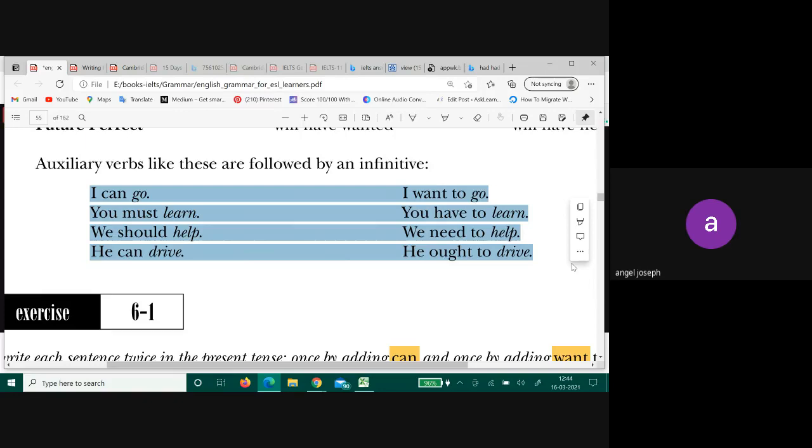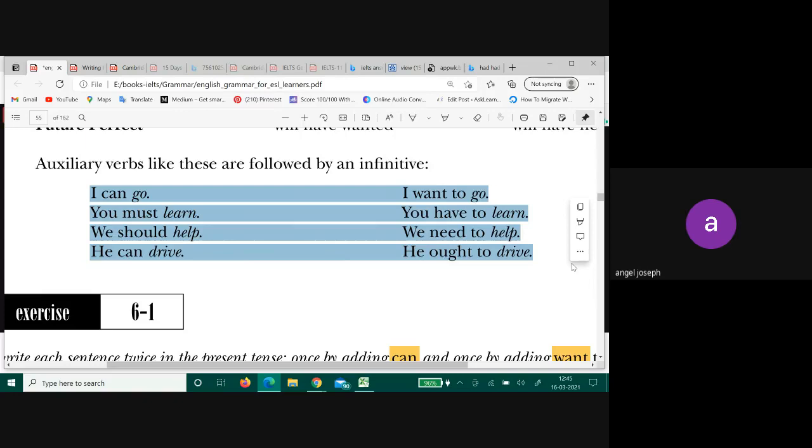Okay. Similarly, you have to learn. What is have here? Have is in the present perfect, isn't it? So what is it showing you? Tense, right? So you have to learn. What is to learn? Infinitive, right? To learn, does it show you any tense? No, it's just showing you some action. What is showing you tense? Have. We need to help. Similar, same thing happening there. We ought to drive. Same thing happening there, right?